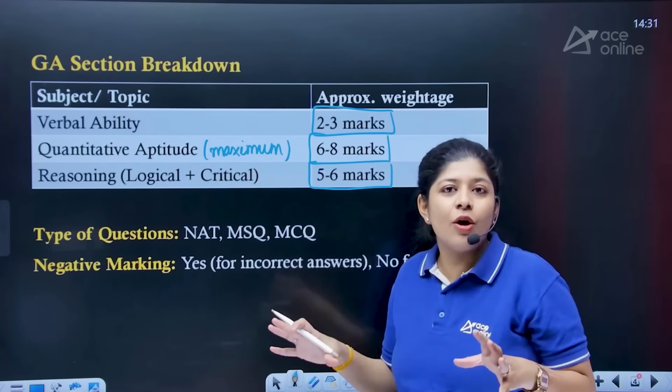And the third one is the MCQ. Here we are having 4 options and we have to opt one. Now, is there any negative marking? Yes, we do have it, but we do have negative marking in the MCQs only. There is no negative marking for the NAT and the MSQs question till now, right? So here we also need to take care of the negative marking as well.